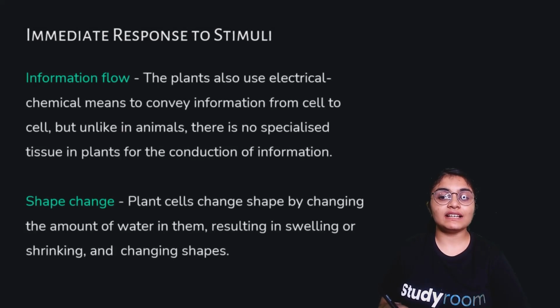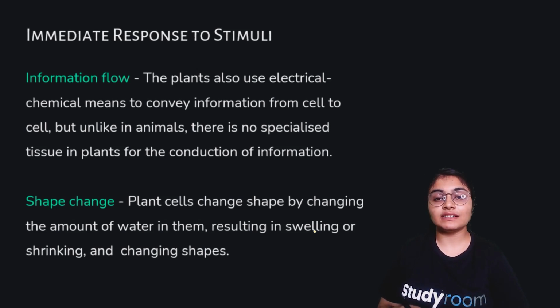How does the plant detect the touch and how do the leaves move in response? The immediate response to stimuli is due to two factors. The first factor is information flow. Plants use electrical-chemical means to convey information from cell to cell. But unlike in animals, there is no specialized tissue in plants for the conduction of information. In animals, we studied that there are specialized tissues called nervous tissues and specialized cells called neurons which help in the conduction of information. But in plants, they do not have such specialized tissues, but they surely have electrical-chemical means to convey cell-to-cell information.